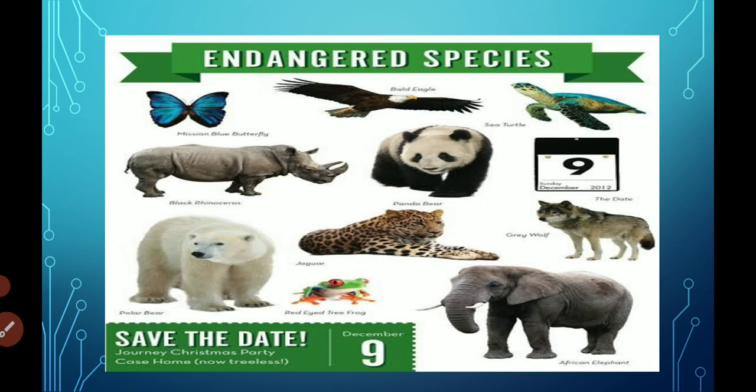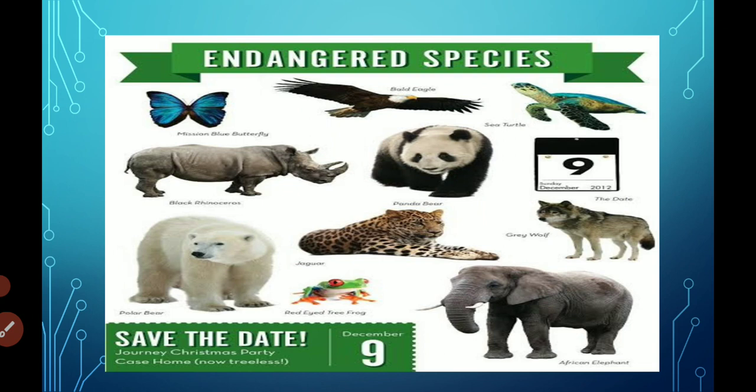So, the number of some animals is decreasing day by day, and in the future these animals would disappear from the earth. Disappeared means extinct from the earth. In the future, these animals are going to be extinct. So, these animals are called what? Endangered species. It means these animals are in a danger situation.